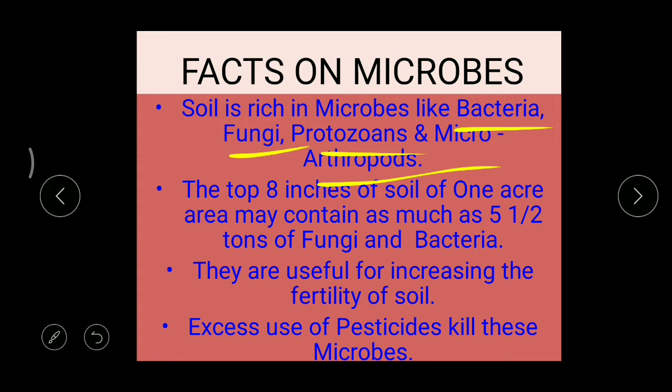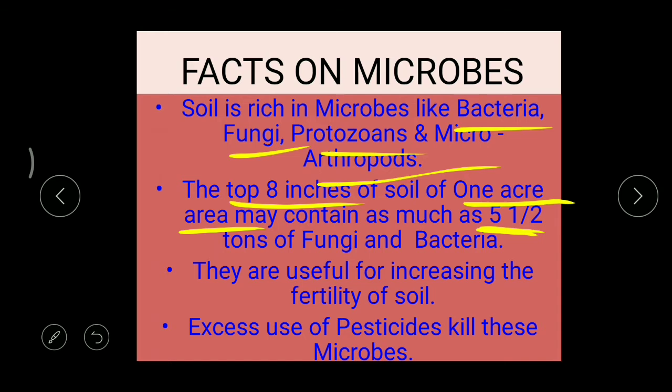When we take the top 8 inches from 1 acre of area, in that amount of soil we can find around 5.5 tons of fungi and bacteria. Got it? It's very important for exams.